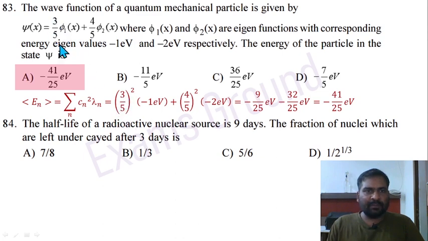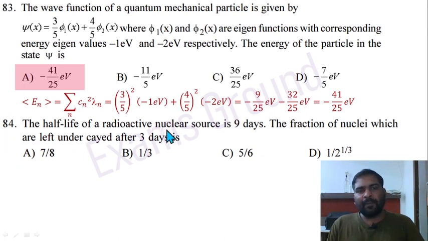C1 square means 3 by 5 whole square multiplied by lambda 1 eigenvalue first minus 1 electron volt here, and for C2 4 by 5 whole square multiplied by eigenvalue lambda 2 here, and answer is minus 41 divided by 25 electron volt. Option A is correct.